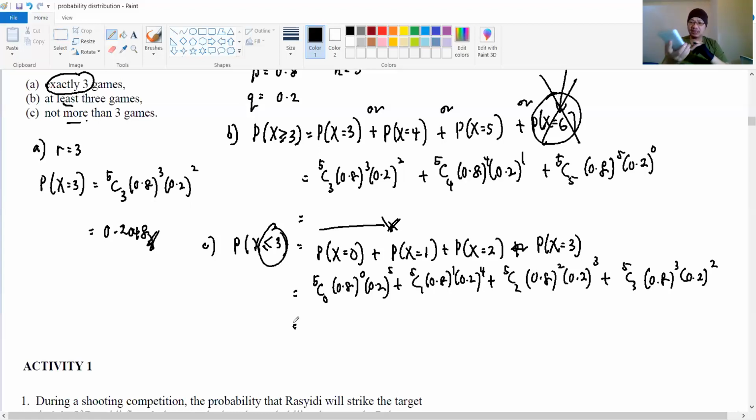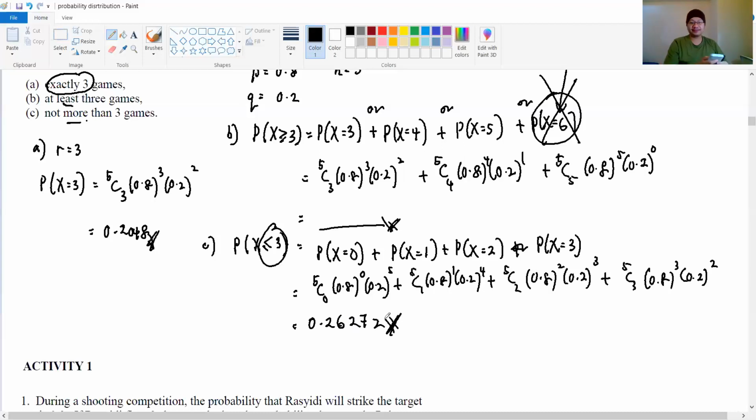This is the answer that I obtained. I convert it into a decimal, so it becomes 0.26 something. So that is your final answer, 0.26272. 5 decimal places given here.